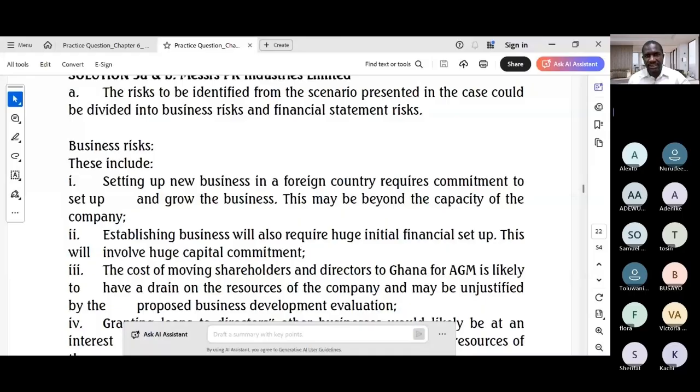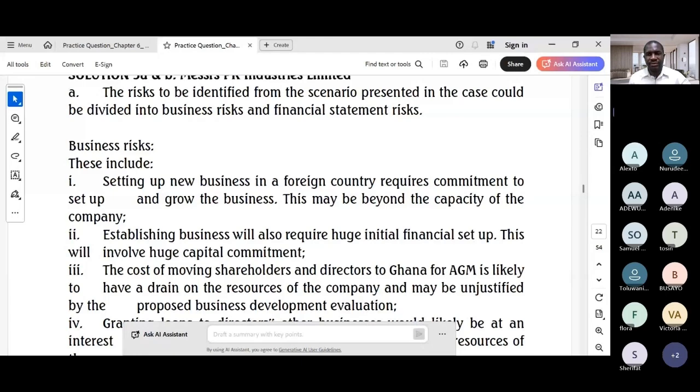Then for the group audit or consolidation risk, having different auditors for the parent in Nigeria and the subsidiary in Ghana creates a risk that consolidation adjustments may not be properly made, or that the component auditors' work is not adequate. Aside from the group audit risk, we also have the foreign currency translation risk. Transactions in different currencies, the Naira and the Cedi, create a risk of misstatement due to incorrect currency conversion.